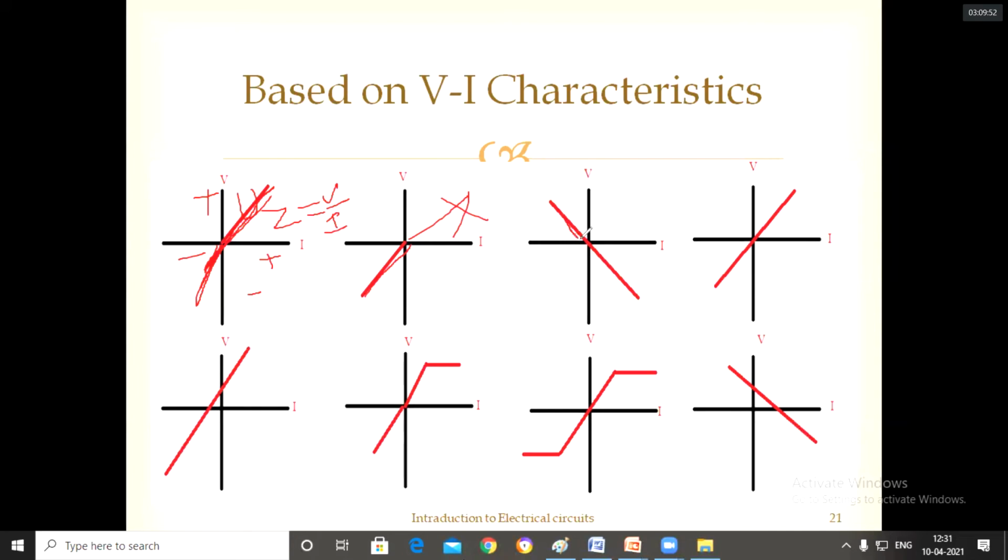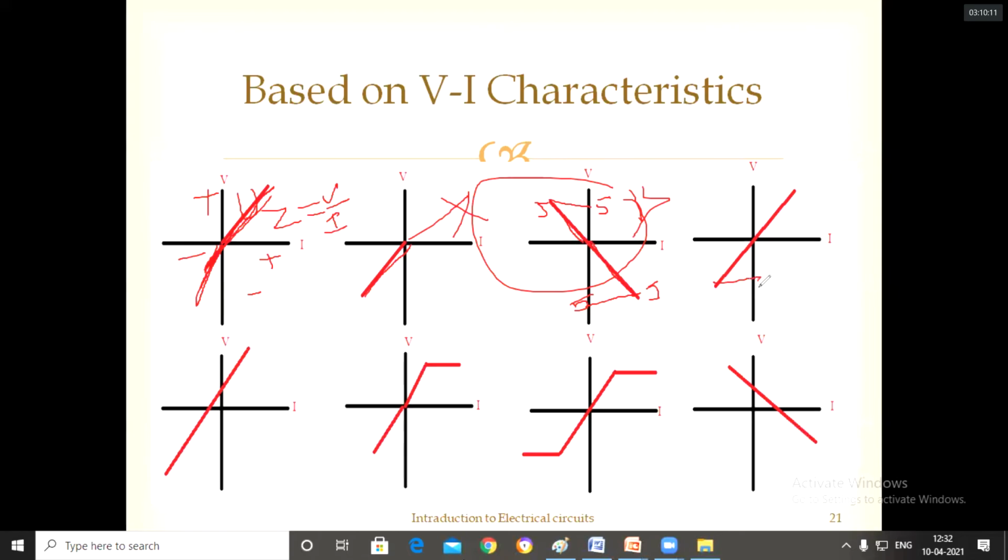So for this, the positive direction is there and the negative direction is there. The same magnitude should hold for all the cases. Suppose it is 5 amperes at 5 volts, and this is also 5 amperes at 5 volts. Then the ratio will be the same, and then it is bilateral.